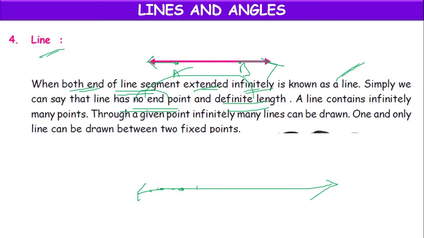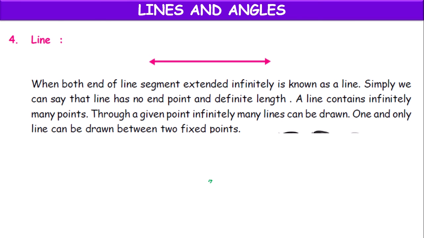Through one point, we can draw an infinite number of lines. But between 2 points, we can draw only one line.